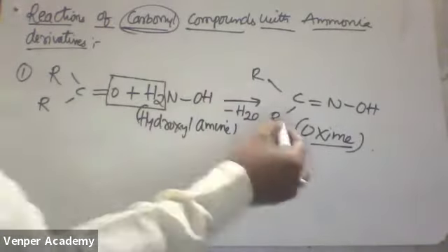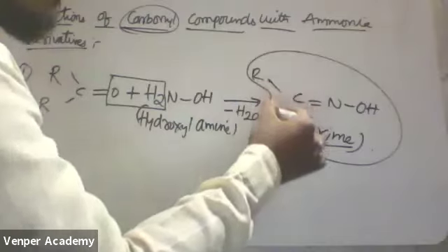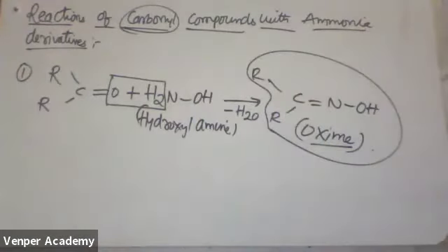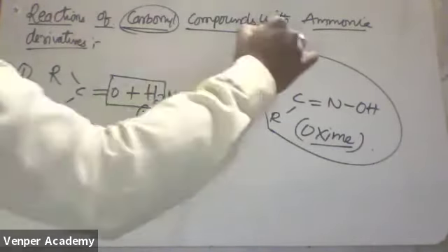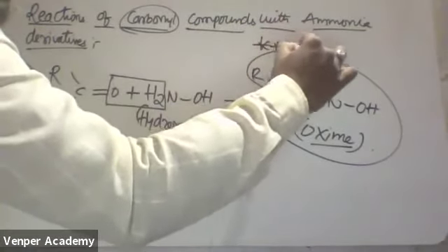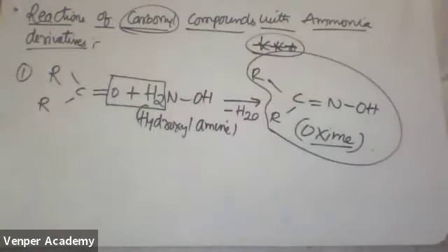I think you have studied this oxime group. Where did you get this oxime group? In your 11th you would have studied this one. Based on this oxime group, so many questions have been given. This oxime group will exhibit one special type of isomerism. What is that special type of isomerism? This is the hint I have given.